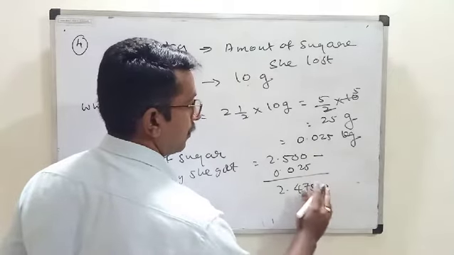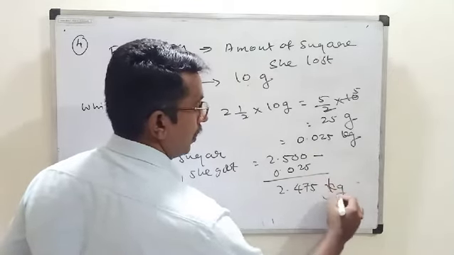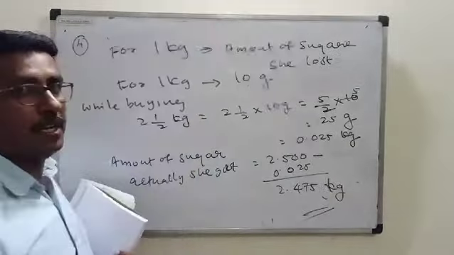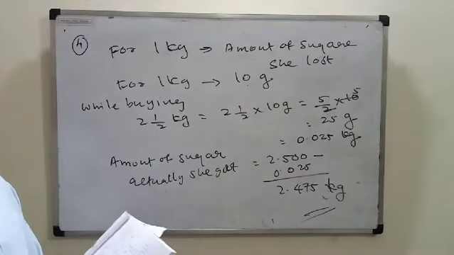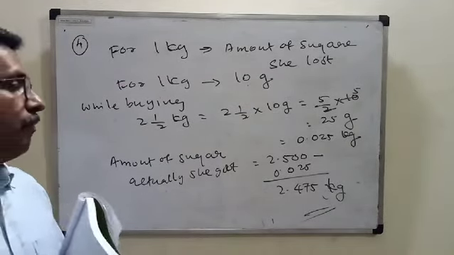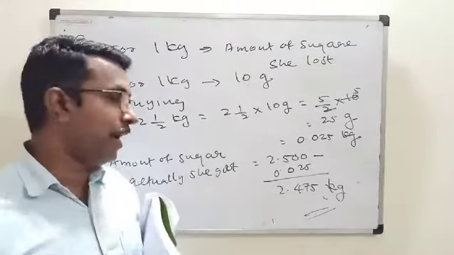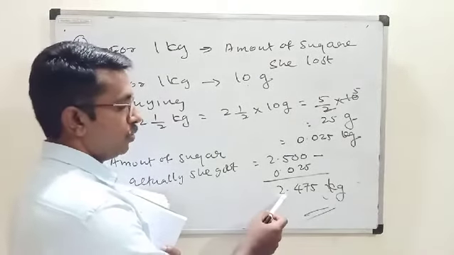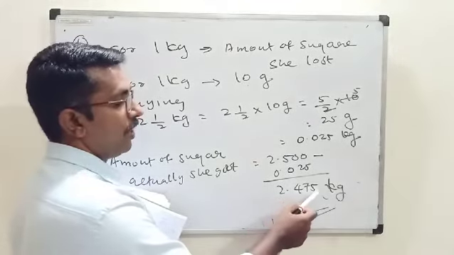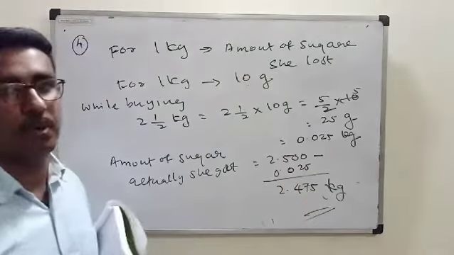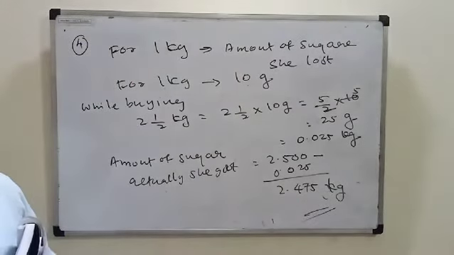2.475 kilogram. So she wanted to buy 2.5 kilogram of sugar, but actually she got 2.475 kilogram of sugar only. Have you understood the reason?